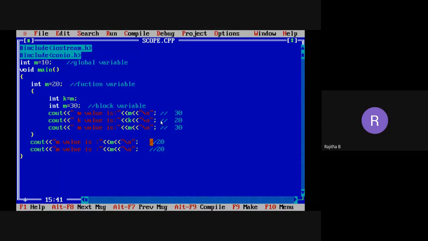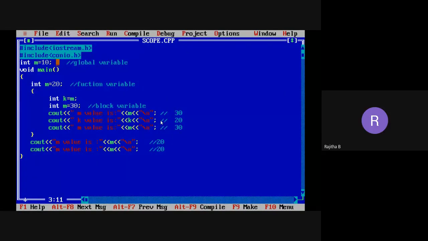Now see this output. Every time we are getting 30 and 20. That means we are getting the output of the block variable value and the function variable value. But I am declaring one more variable m, that is a global variable. And what is the value of that variable? 10. I want to print that 10 value also. Then how to get the 10 value? Declare it outside. Yes, we are outside.